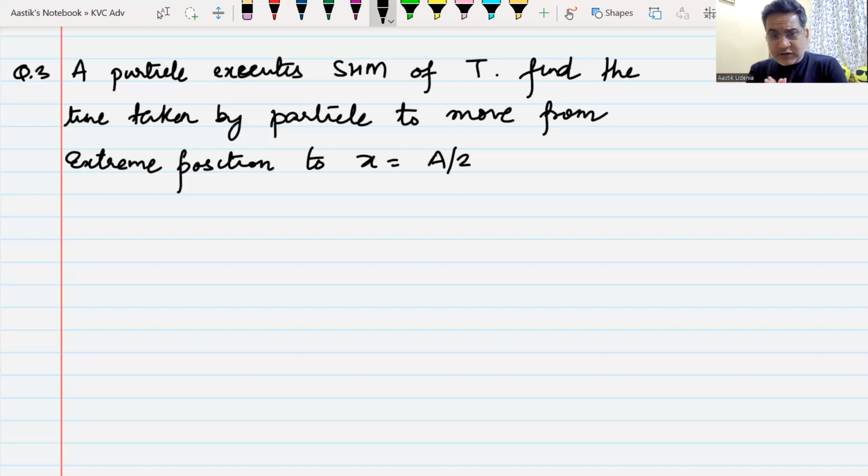This is the beginning of SHM. Remember, the most important thing about SHM is the equation of SHM. If you understand that equation, you are good to go.